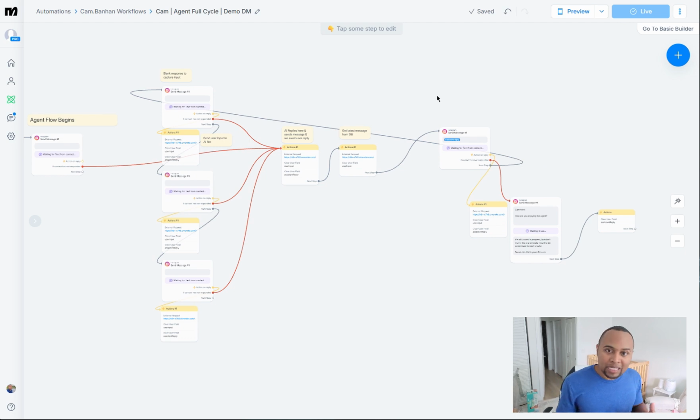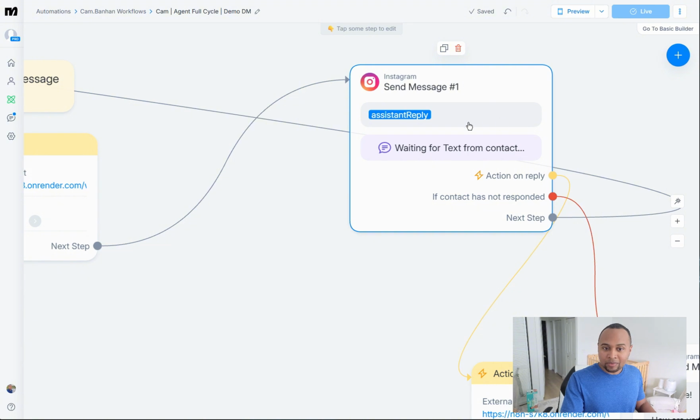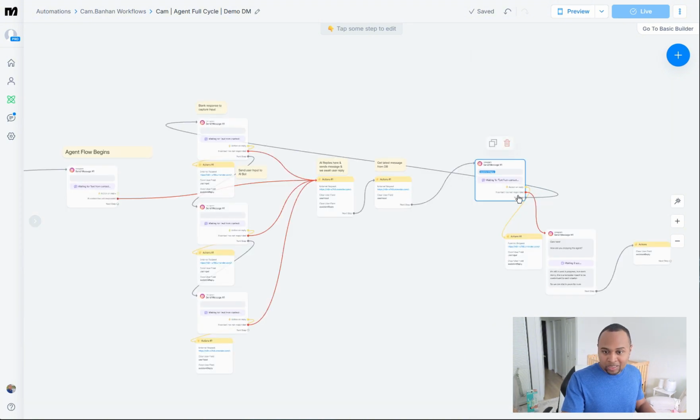Because Manychat does not have an easy way to handle batched messages, what we have to do is get the message, send it to our database, clear the user field, and do that over and over again. So in this case, once the AI assistant has replied, it's waiting on the user. The user can reply here one time, and I'm going to send it to the database.